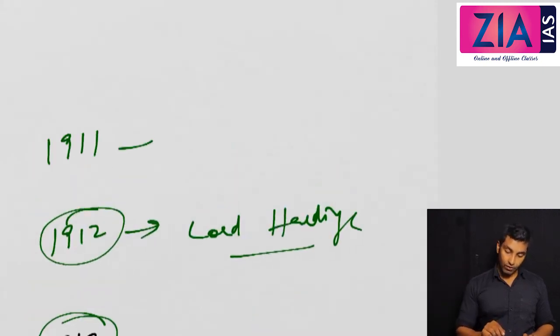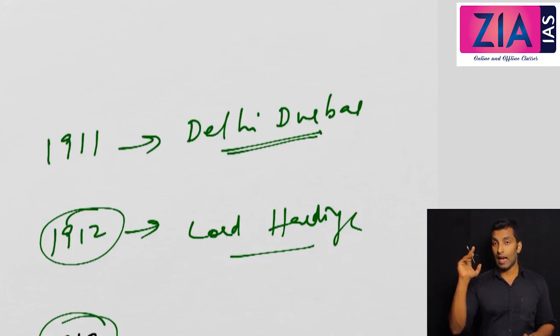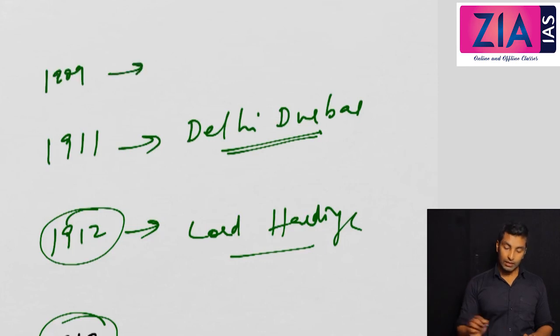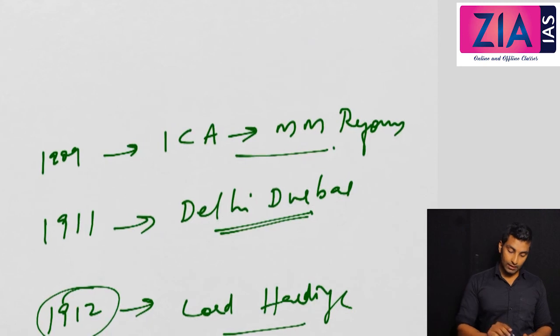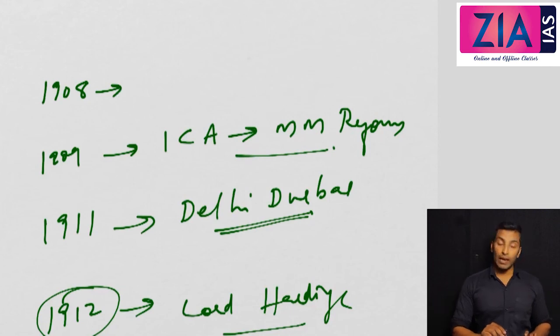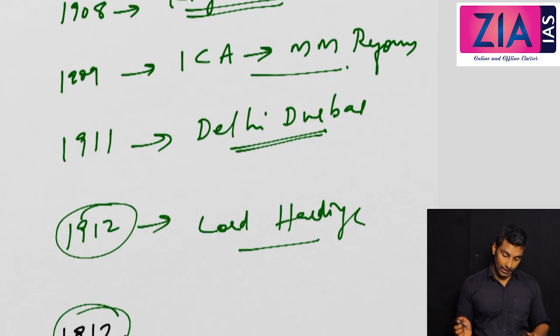1911, we have discussed the Delhi Durbar, right? And two important decisions: the Partition of Bengal was repealed, and the capital was shifted from Calcutta to Delhi. Then 1909, we discussed the Indian Councils Act or Minto Morley Reform, right? Then we started this discussion with an incident of 1908, an attempt to kill Kingsford, the magistrate, by Prafulla Chaki and Khudiram Bose. So these are the points we have covered in this lecture.